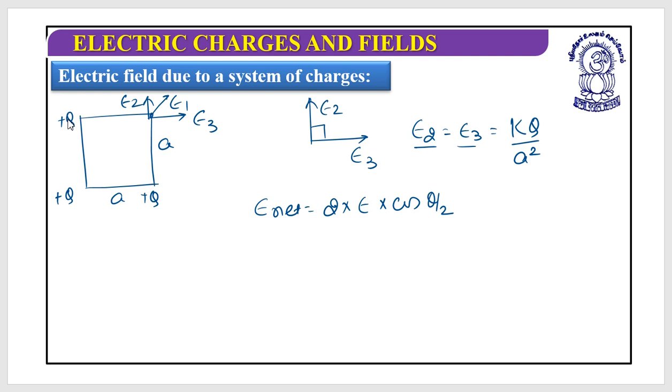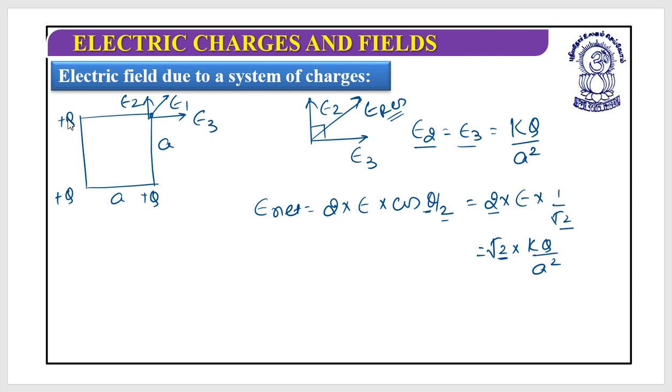For the force I had written 2 into F into cos of theta by 2. So for the electric field I can write 2 into E into cos theta by 2. So this is 2 into E into cos 90 by 2, cos 45, and cos 45 is 1 by root 2. So this is root 2, so it would be root 2 multiplied by kq by a square. And the direction of this resultant is this, E resultant or E net.